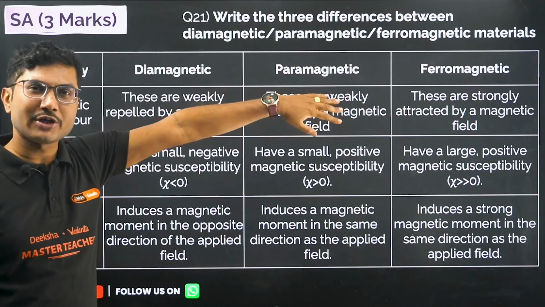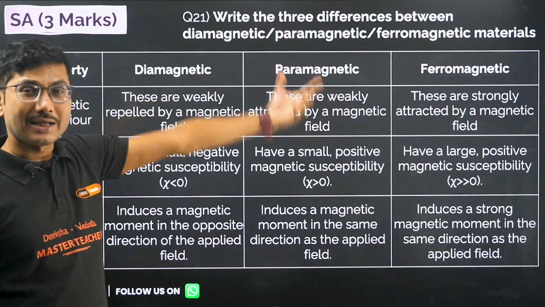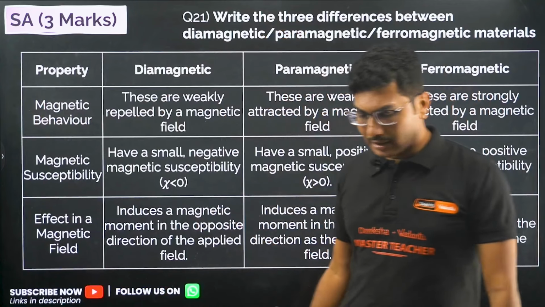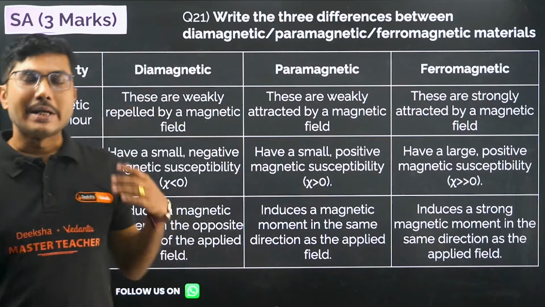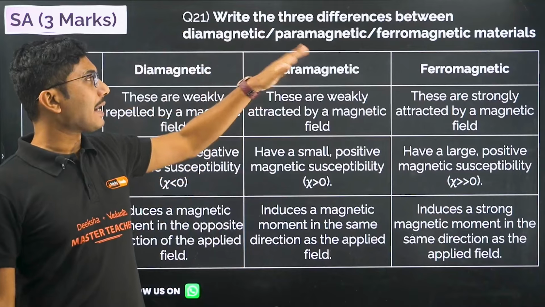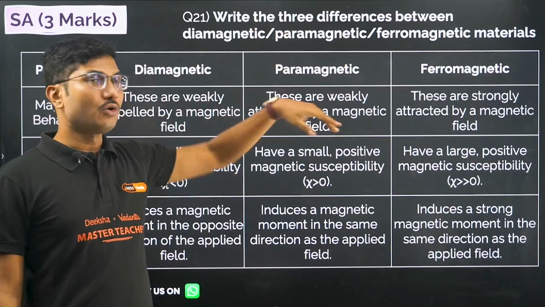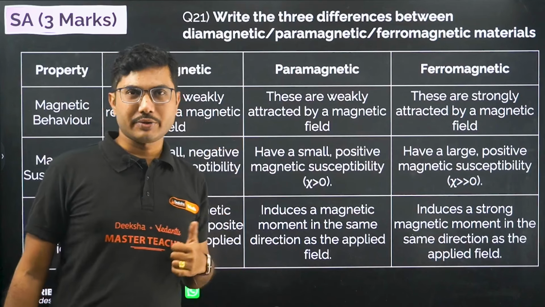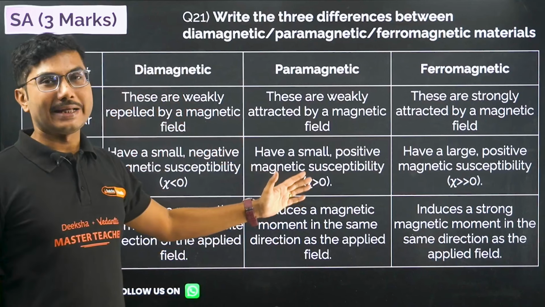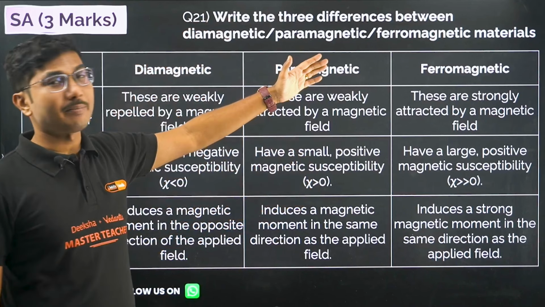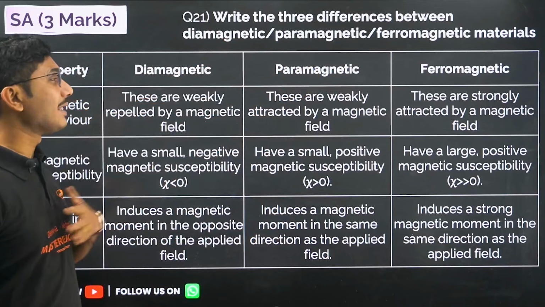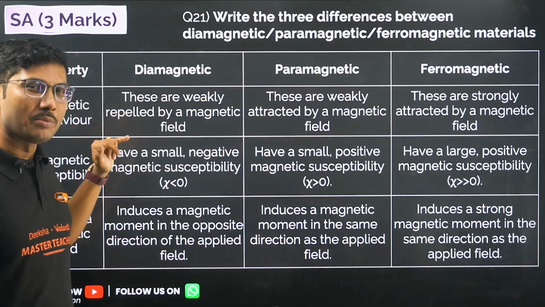So any combination of difference might come, and this is a very common, very popular question. If you take the PYQs, this question has come multiple times, and not only any 2 of them: dia-para, dia-ferro, para-ferro, all 3 of them have come in the past. Okay, so here is a one-slide, one-page answer to every question that might come from this chapter. So practice them, learn them by heart, and remember it is very easy to remember anyway.